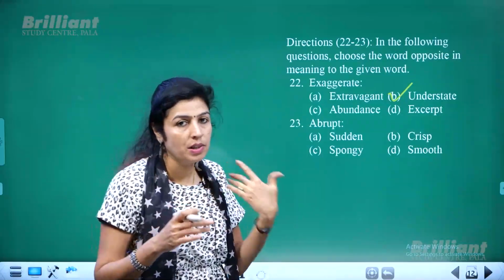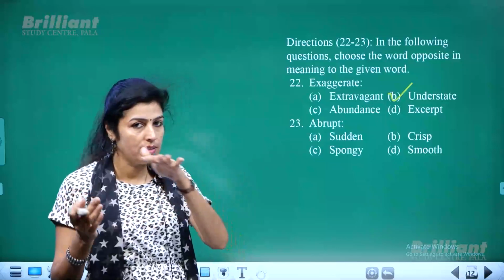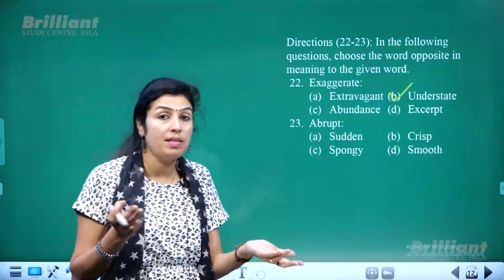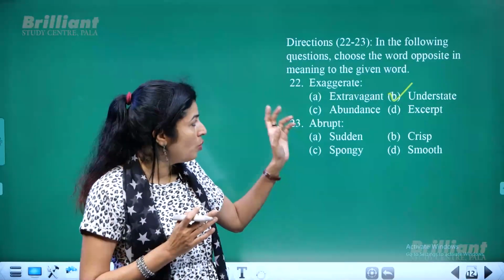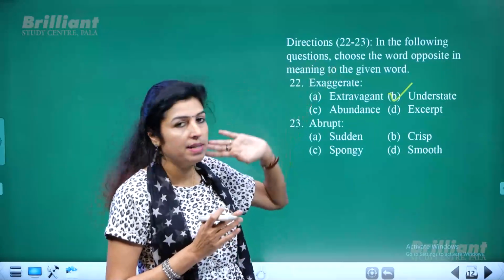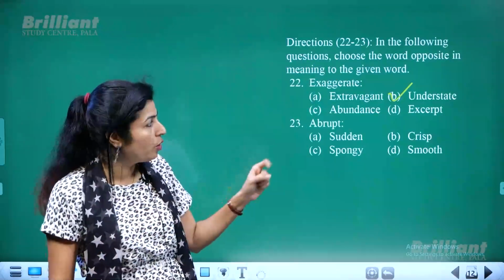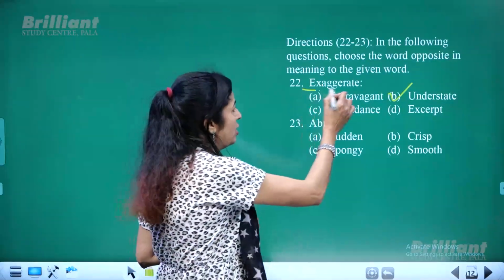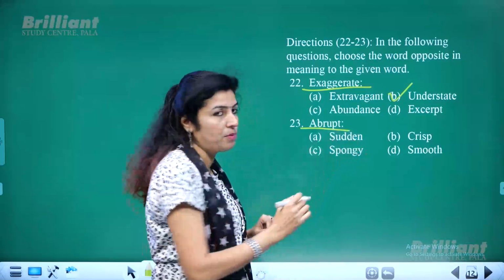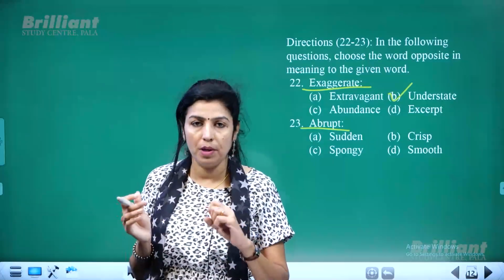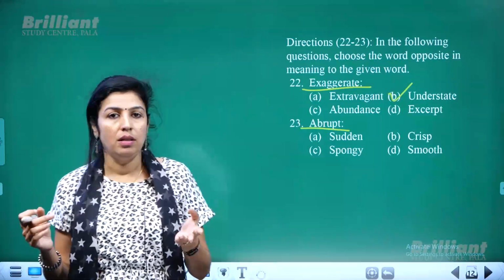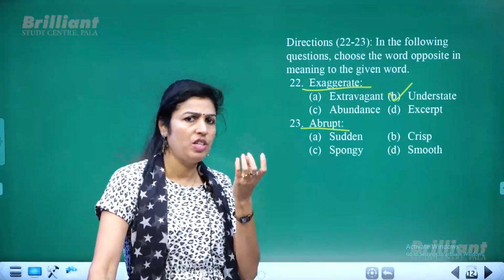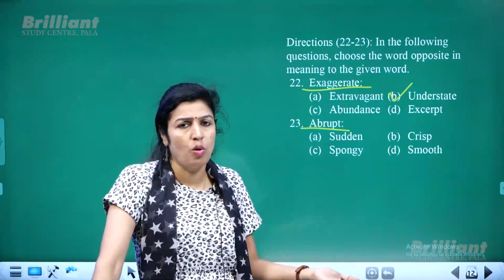You explain things in such a way that it is understated, or its significance has been minimized. So when you make it big, it would become exaggerate, and when you make it small, it would become understate. Now exaggerate over. Next is abrupt. Abrupt means something which is quick, sudden, and which would be rough, not so smooth.